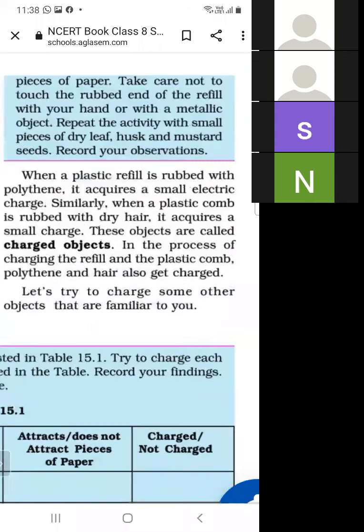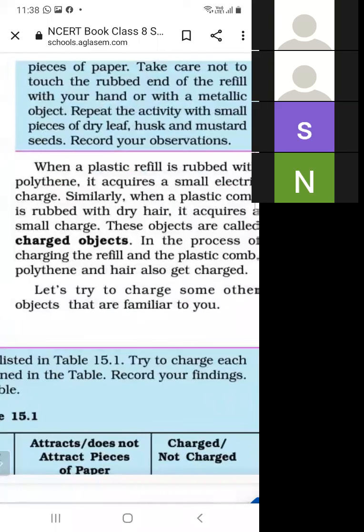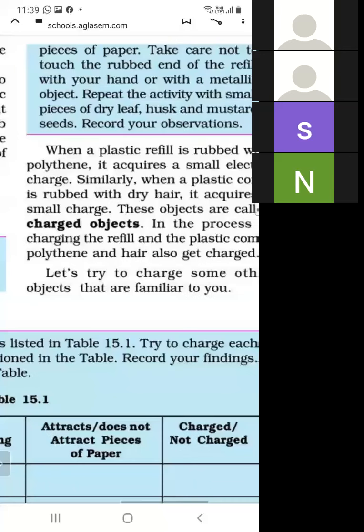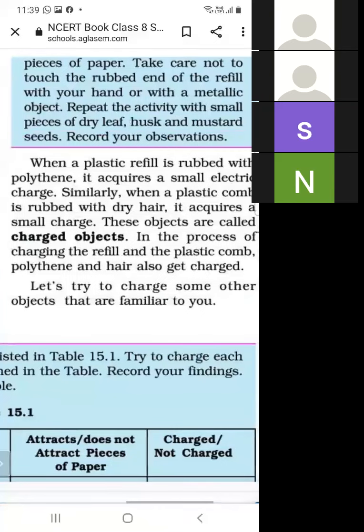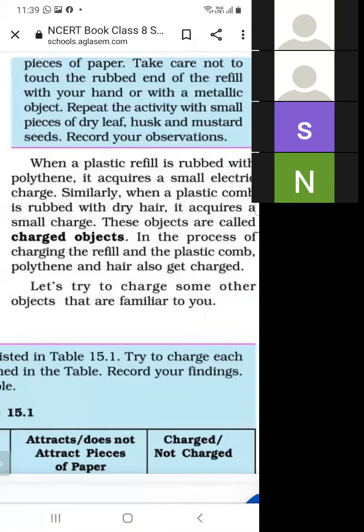When a plastic refill is rubbed with polythene, it acquires charge. When a plastic comb is rubbed with dry hair, it also acquires a small charge. Both the comb and the refill are charged objects.